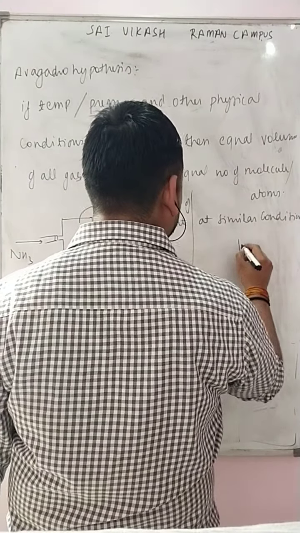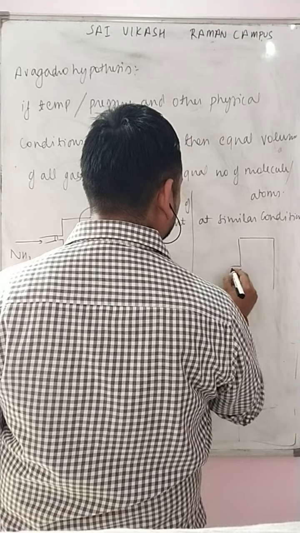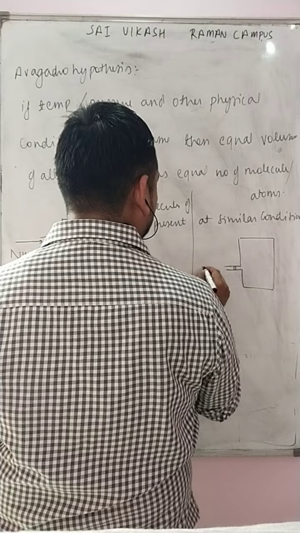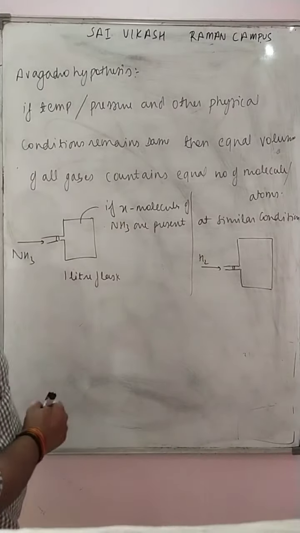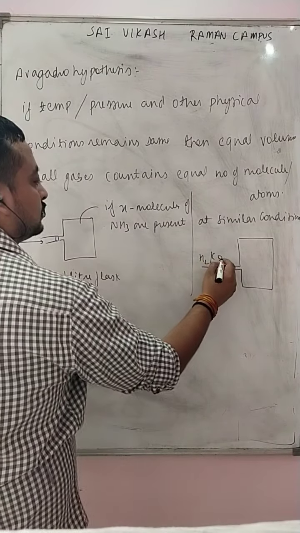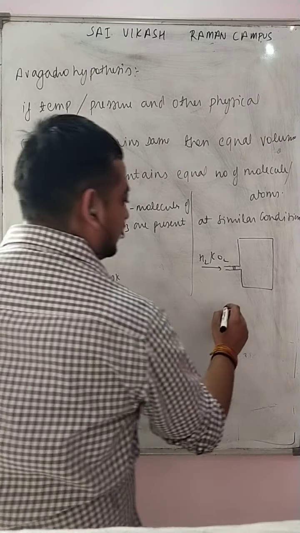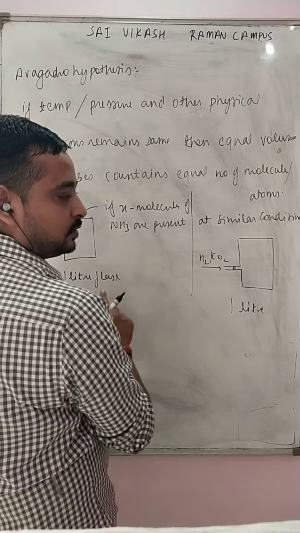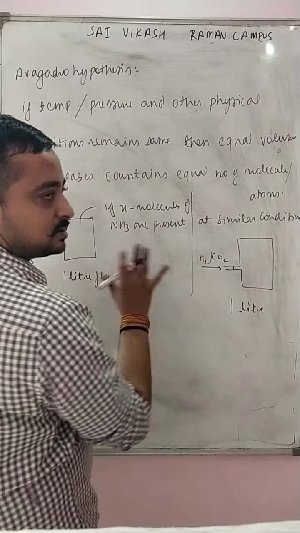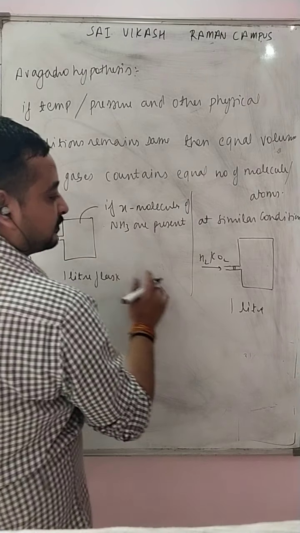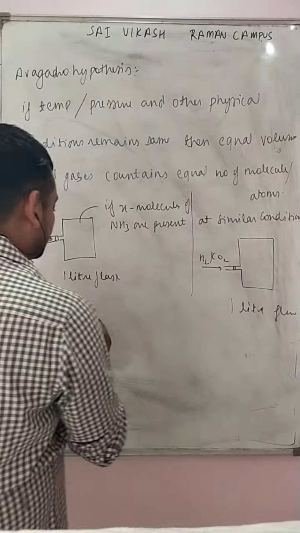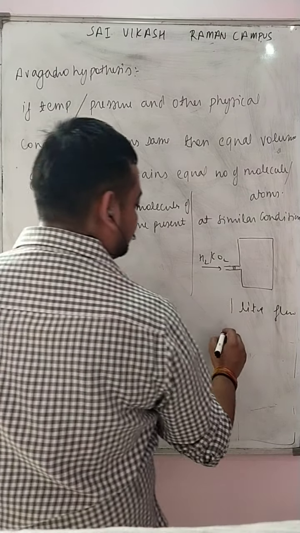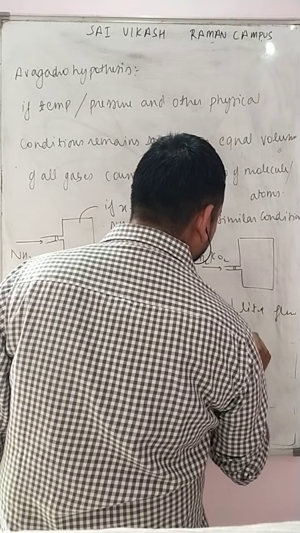if again the same container is filled with hydrogen or CO2, whatever be the gas, and the volume is again 1 liter, we can say that the flask is the same. Don't go with the dimensions, this is just a rough idea. This is also a 1 liter flask, this is also a 1 liter flask. Let us assume the condition is P1 T1 here, P1 T1.